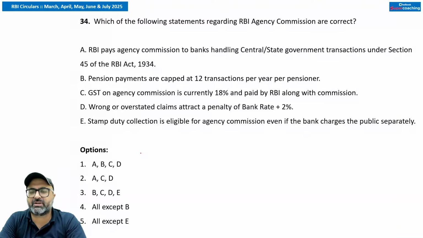RBI agency commission का मतलब क्या हुआ? जब RBI किसी बैंक को appoint करता है as an agency, and that bank operates as an agent for other government departments or government authorities, managing their accounts or providing them with these services. Obviously they are not providing these services free of cost and this service is chargeable. और इसके जो charges हैं, that will be paid by whom? So the charges will be paid by none other than RBI. तो RBI वो charges देगा.